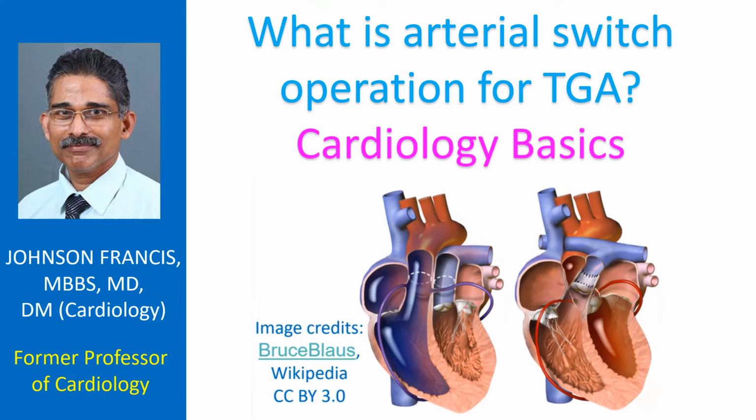Normally, aorta originates from the left ventricle and pulmonary artery originates from the right ventricle. This is reversed in TGA so that pulmonary artery arises from the left ventricle and aorta originates from the right ventricle. Arterial switch operation normalizes this relationship by moving the aorta and pulmonary artery back to their expected positions.